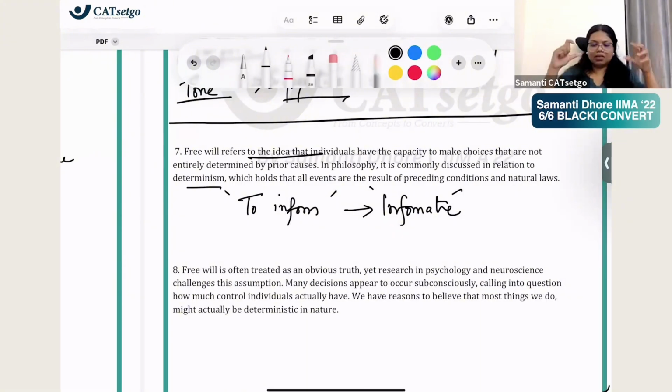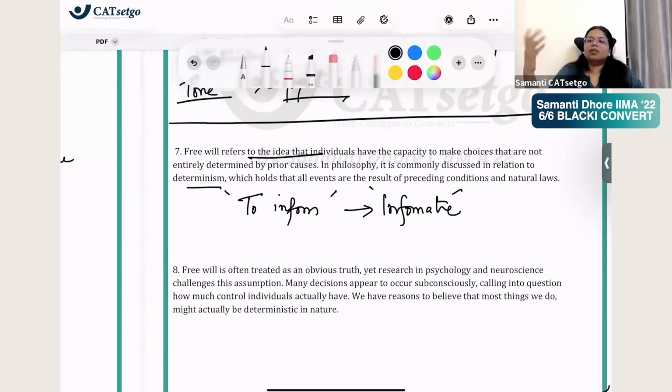Keep these things in mind because they come and then they confuse you, because philosophical passages, you know how they are. Determinism basically says that everything is already decided, right? Like if right now I'm lifting this bottle to drink water, it was already decided. By natural laws, it was decided, because I'm talking now and because the weather is hot, I'm going to be thirsty. And because the water bottle is also kept here, I'm going to pick it and drink it. So it is all determined.